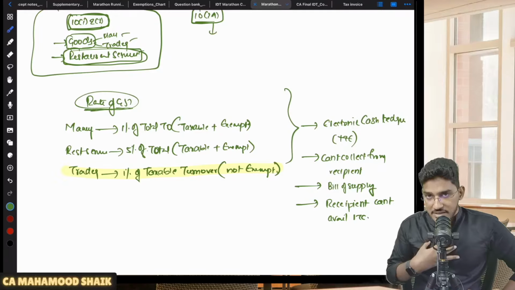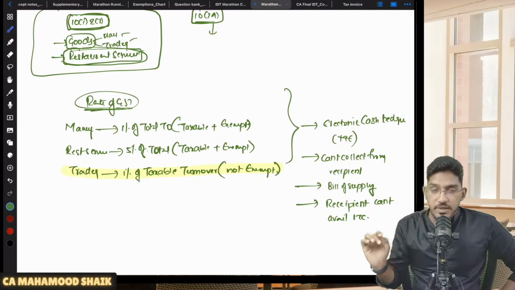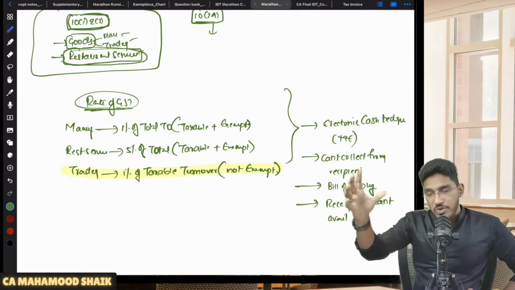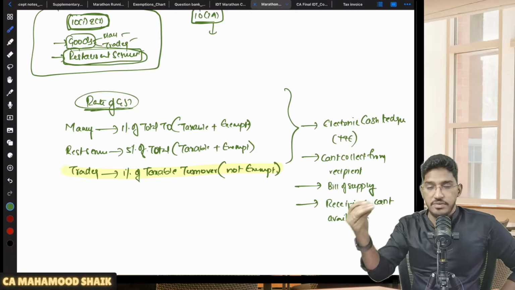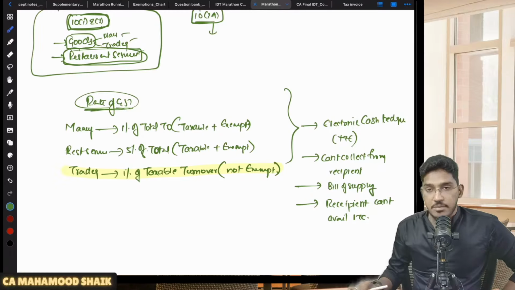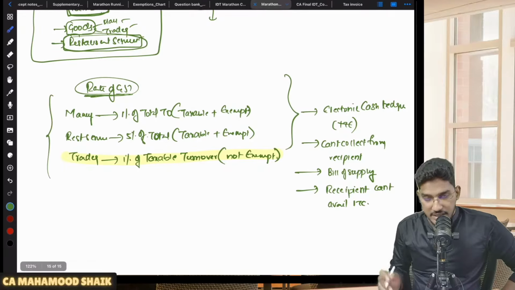You can't use ITC for discharging your liability. If someone has bought from you, they also can't take ITC, and you can't collect that GST amount from your customer, and you can't issue a tax invoice. You have to issue something called a bill of supply. Understood? Then see, even though your aggregate turnover is within that limit, within that 1.5 CR or 75 lakh rupees,